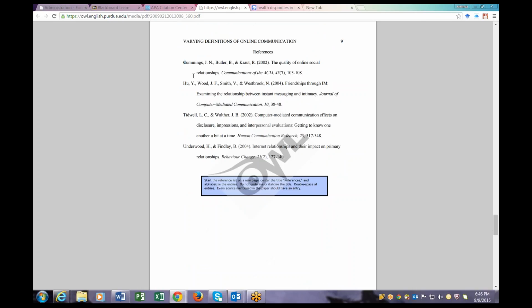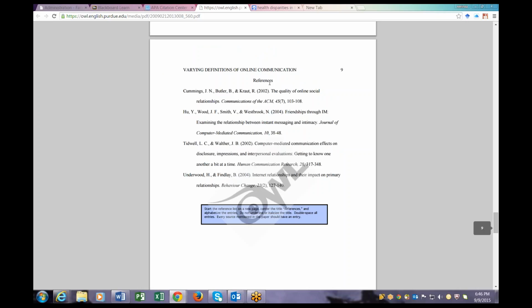And of course, all of your references are alphabetized by the last name of the first author in the citation, with a 1-inch margin, top, bottom, left, right, Times New Roman font, 12 point. So this is what your reference page should look like.